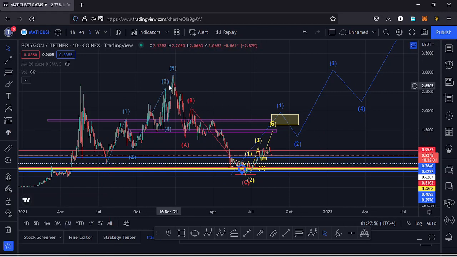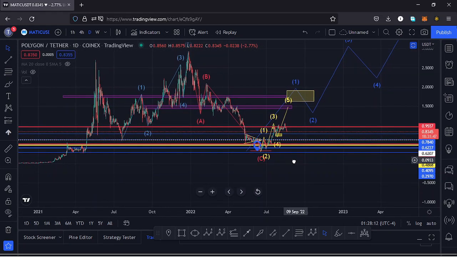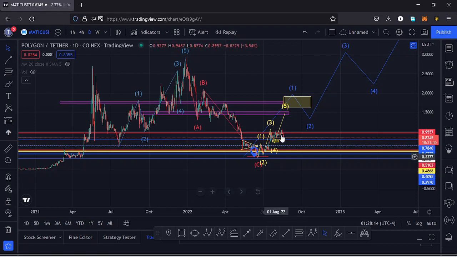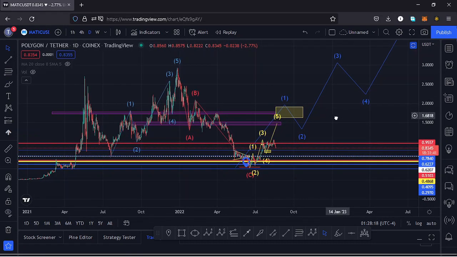And I'll kickstart the video by giving a brief of what has been happening on this chart. From the all-time high, Polygon Matic has been seeing lower prices in this massive ABC correction, which has now taken us to around the $0.32 mark, and having done so, I believe it has done the minimum that we expected it to do in its ABC correction, and soon we might see a very nice bounce to the upside in this Elliot wave structure, having our wave 5 taking us back to an all-time high.